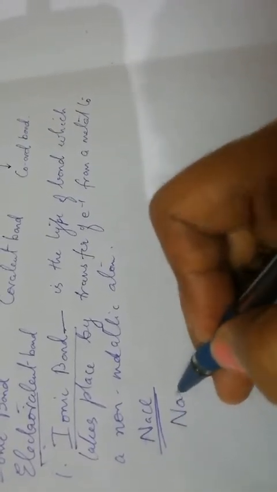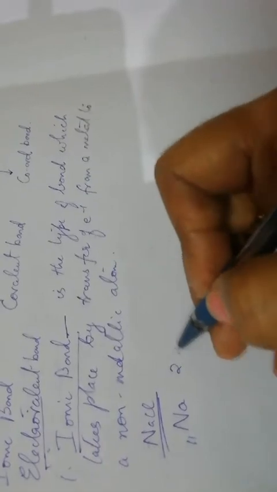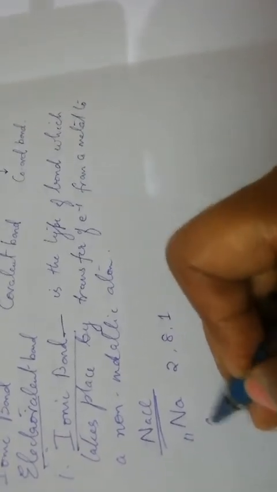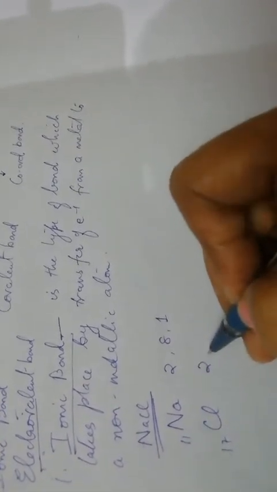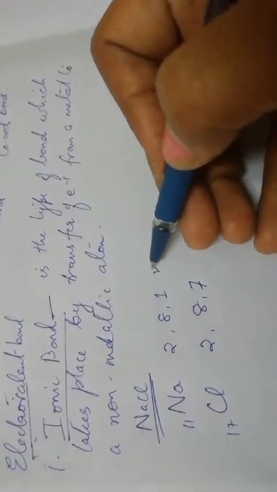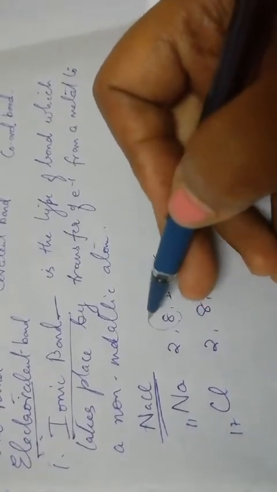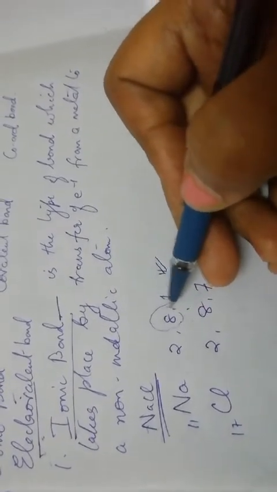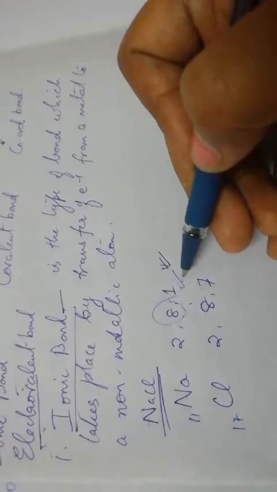Now the electronic configuration of sodium, 11, is 2, 8, 1 and that of chlorine, 17, is 2, 8, 7. Now sodium atom has one electron in its valence shell. Now to acquire octet, it can readily donate this one electron.